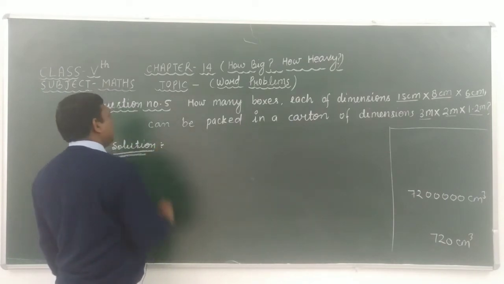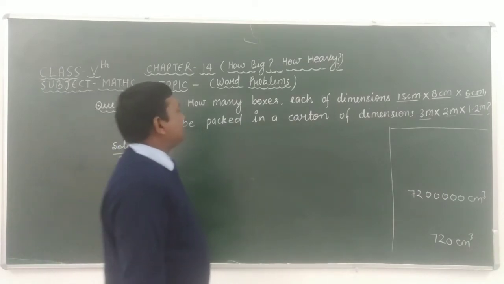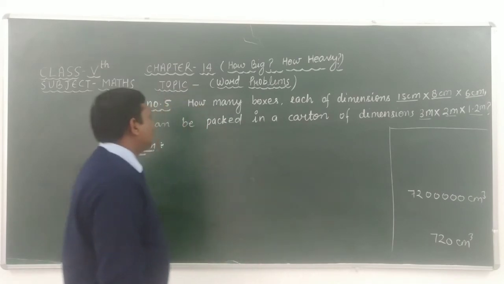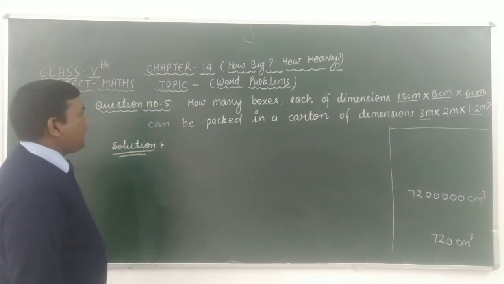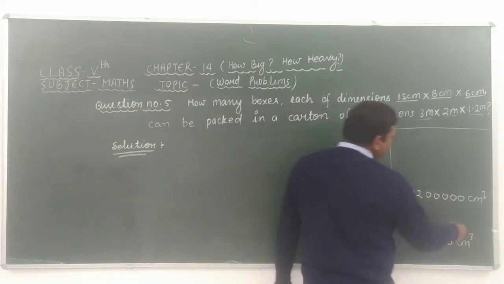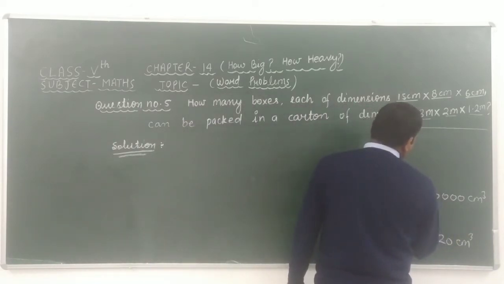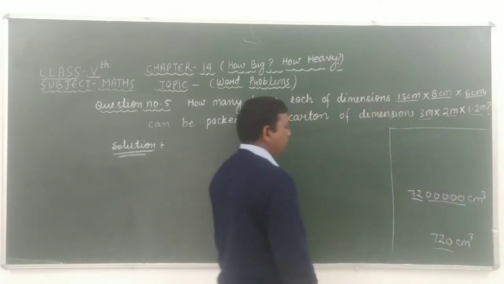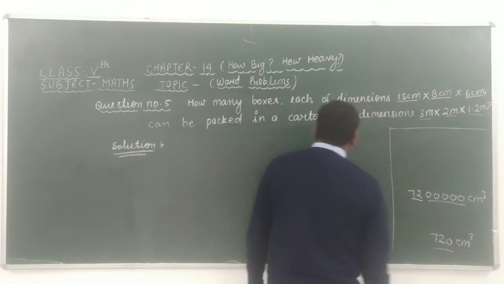In the last step, we find the total number of boxes that can be packed in a carton by taking the division of 72 lakh by 720.